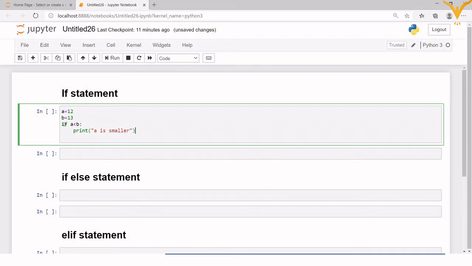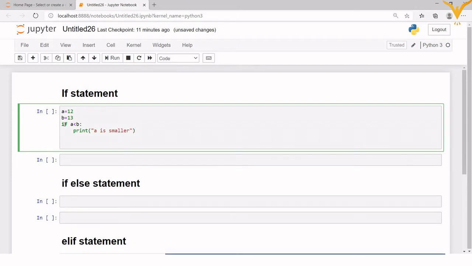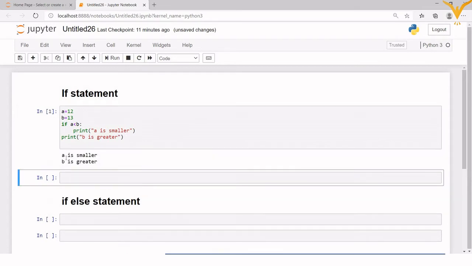That's it. And after that I want to print "B is greater". Now we'll execute this particular statement.